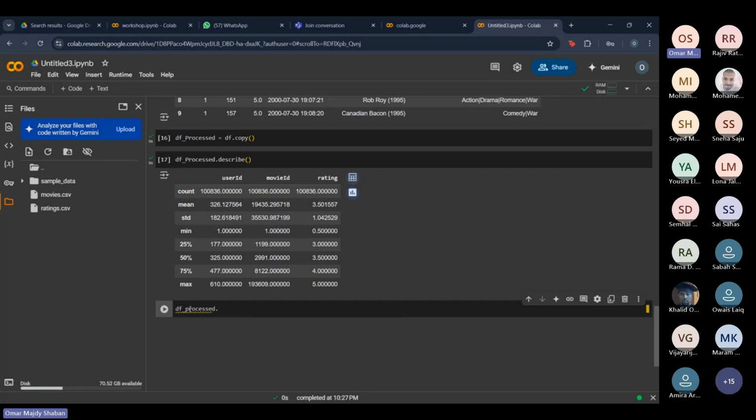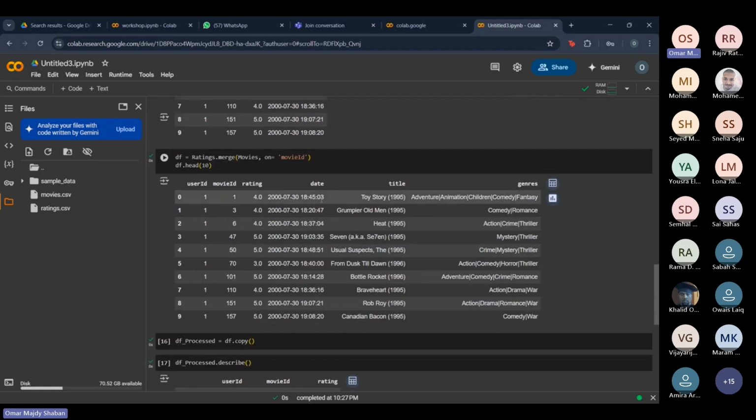So what we're going to do is use a method called isNull. It's a Boolean function, and it returns a true or false value for every single row that has a missing value. So for example, if this row has a missing value, it's going to return true, meaning yes, there is a null value in this row. And if another row doesn't have any missing values, it's going to give false.